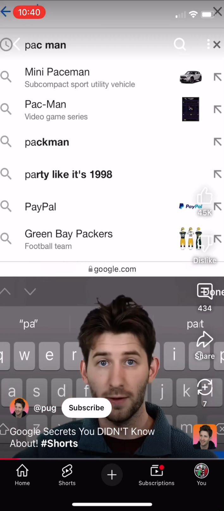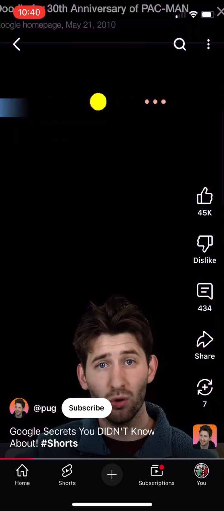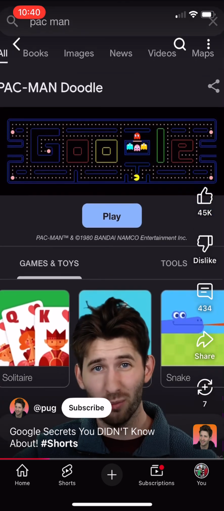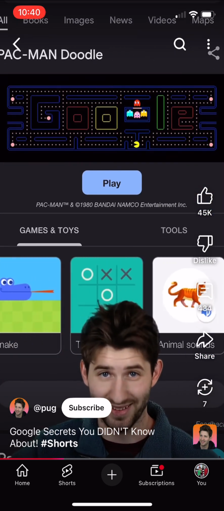If you type in Pac-Man, you can play Google's version of Pac-Man along with a bunch of different fun mini games. Now that's sexy.